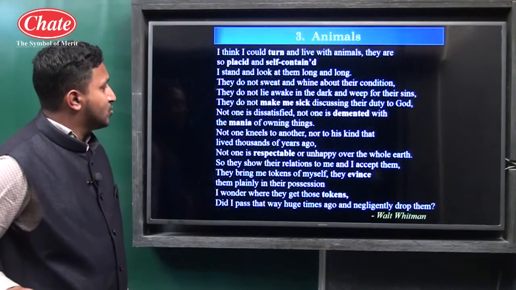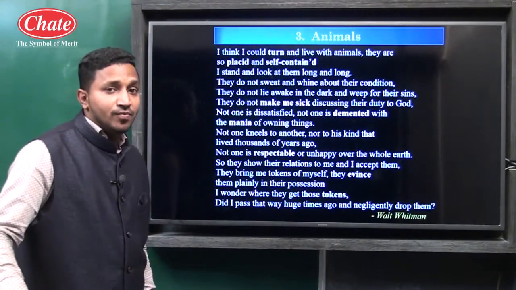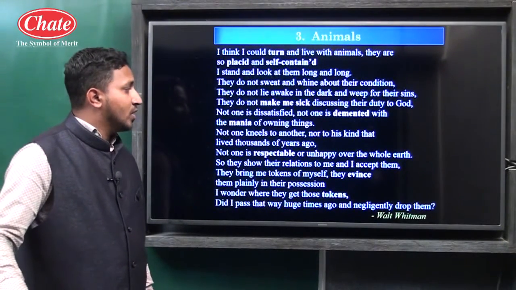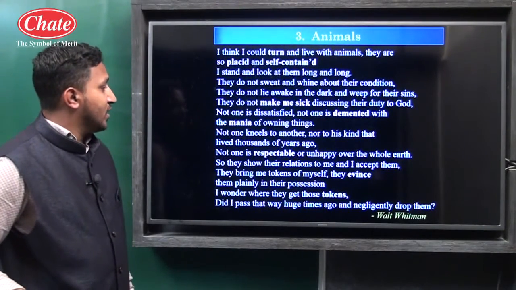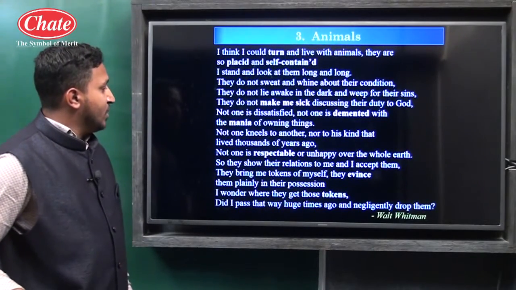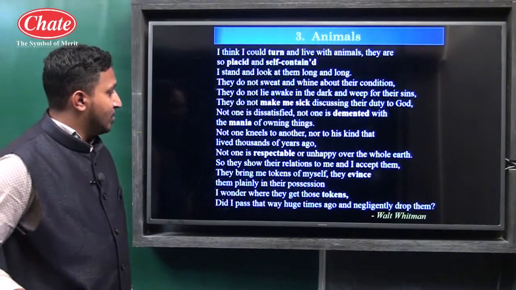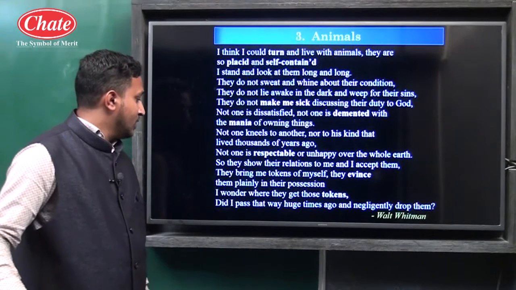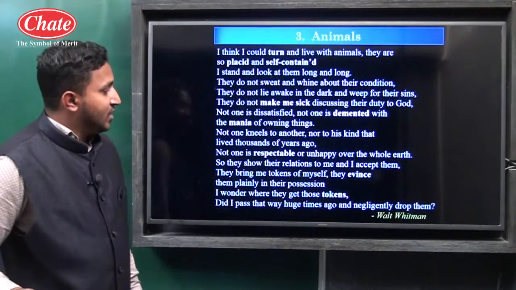Not one kneels to another, nor to his kind that lived thousands of years ago. Not one is respectable or unhappy over the whole earth. So they show their relation to me, and I accept them. They bring me tokens of myself. They evince them plainly in their possessions. I wonder where they get those tokens. Did I pass that way huge times ago and negligently drop them?